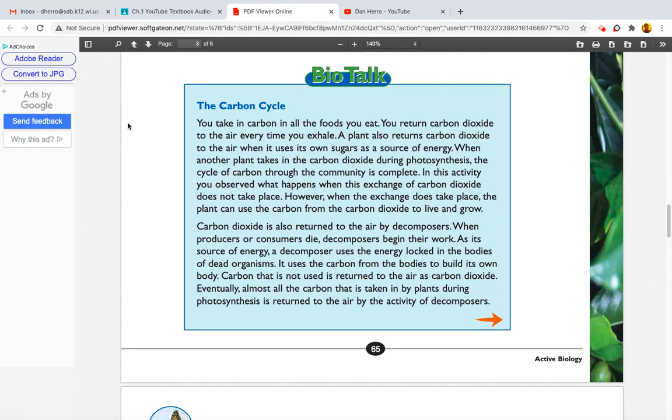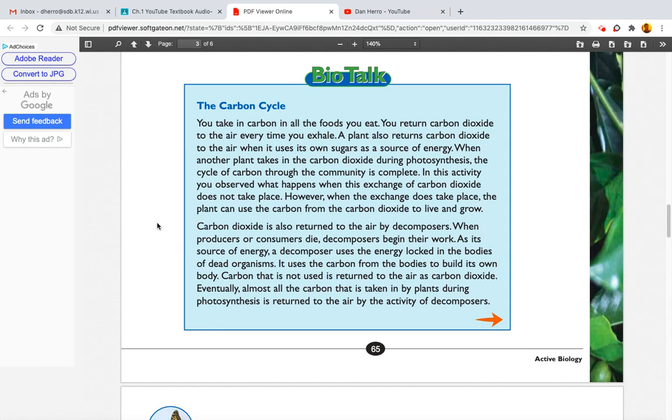You return carbon dioxide to the air every time you exhale. A plant also returns carbon dioxide to the air when it uses its own sugars as a source of energy. When another plant takes in the carbon dioxide during photosynthesis, the cycle of carbon through the community is complete. In this activity, you observed what happens when this exchange of carbon dioxide does not take place. However, when the exchange does take place, the plant can use the carbon from the carbon dioxide to live and